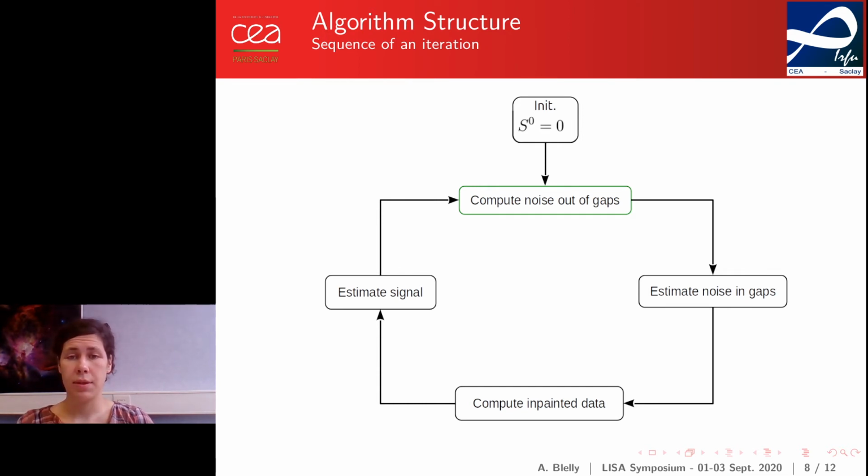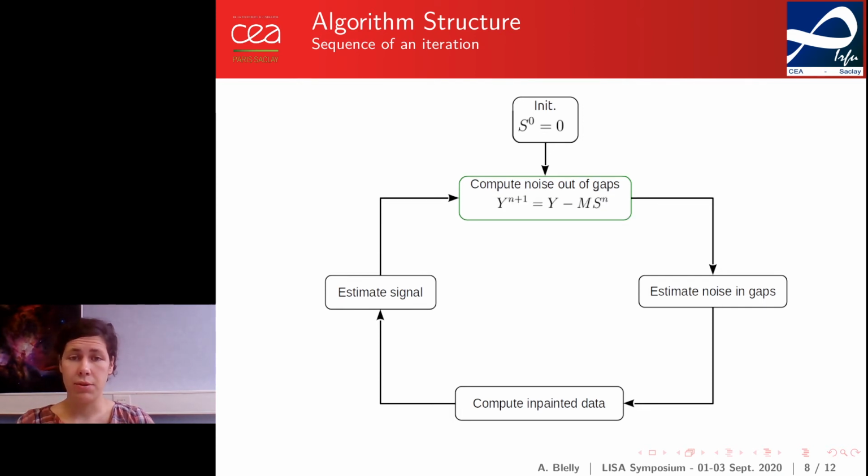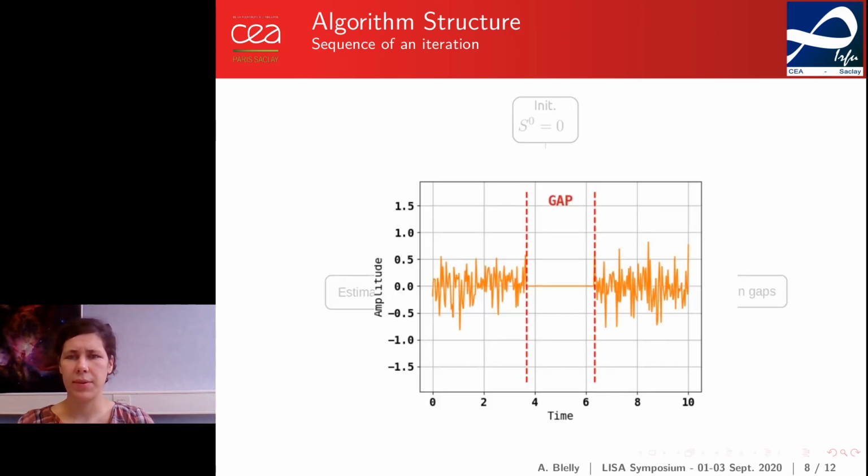The first step is computing the noise out of the gaps. This is simply done by subtracting the signal estimated at the previous iteration from the measurement y. This is the type of data we will work with. We subtracted an important part of the signal, so only the noise and some signal residual are left.